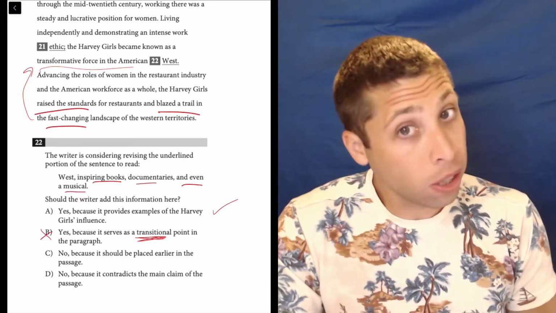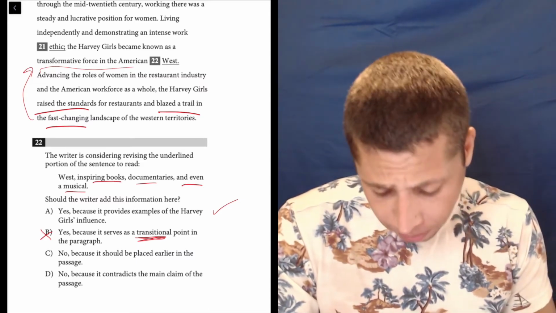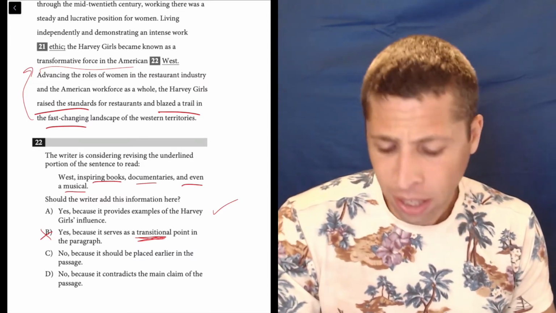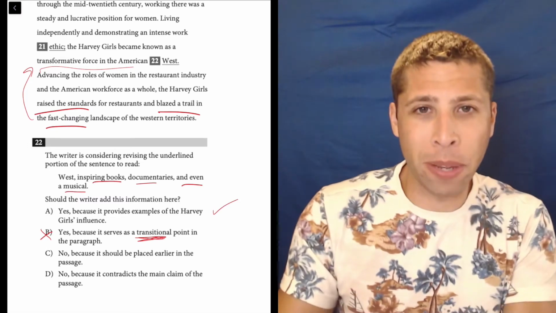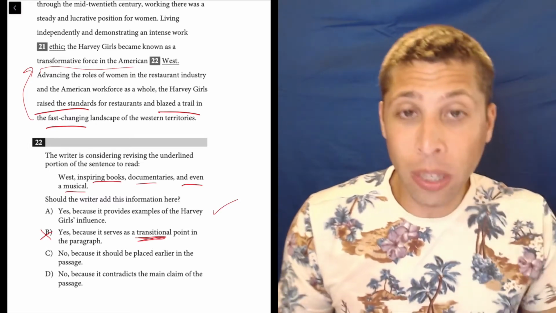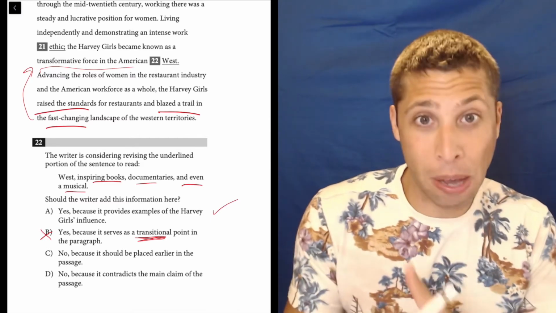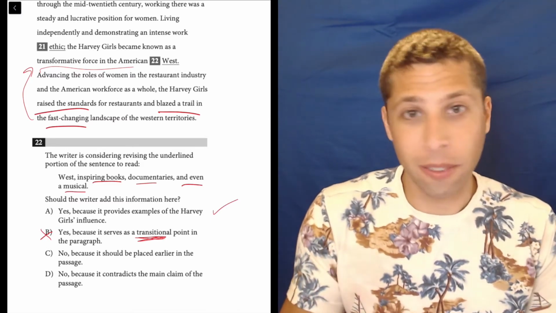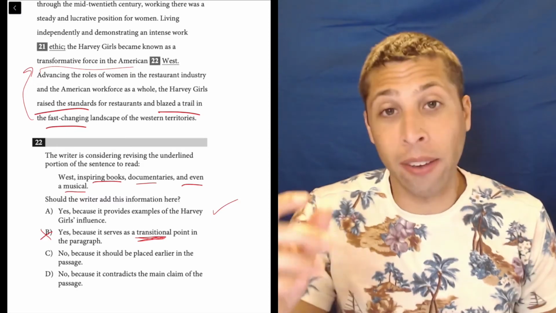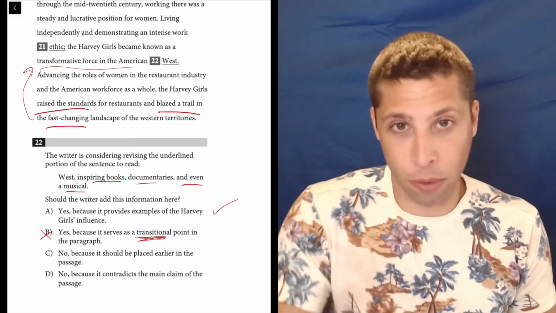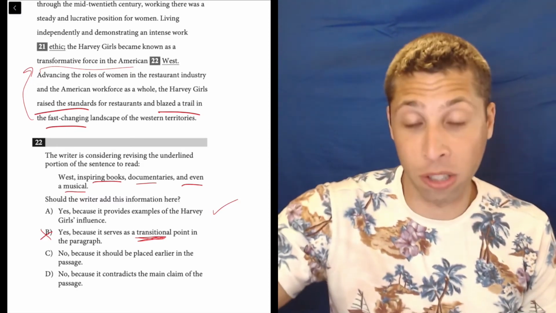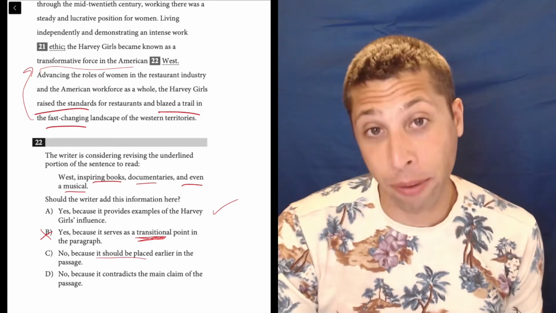Let's see. Now, we could delete it if there's a good reason to delete it. It should be placed earlier in the passage. No, why? We're talking about being transformative here. There's no reason to add it anywhere earlier, and the rest of the passage is not just about the Harvey Girls. So where would we put it, right? Unless you can say definitively, no, this is a dumb place to put it, it must go somewhere else, you can't pick this. This is a bad reason.